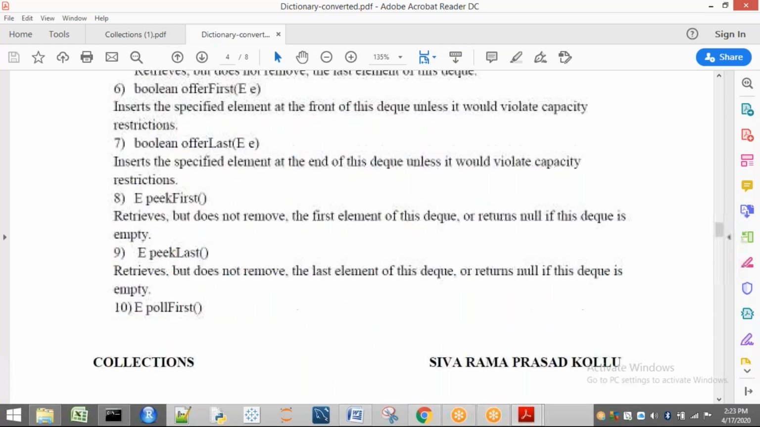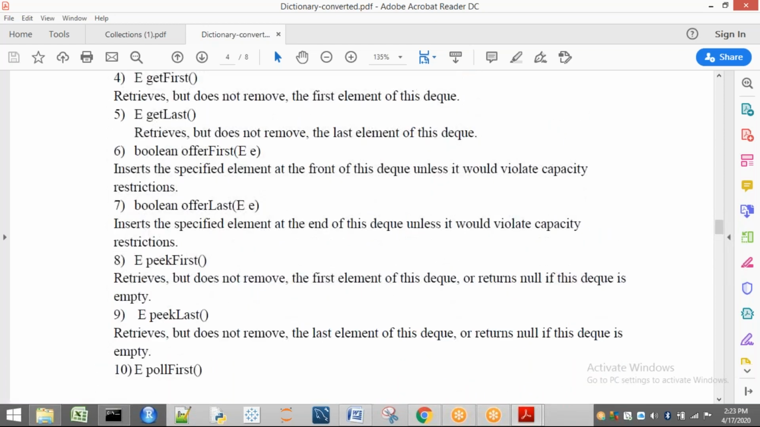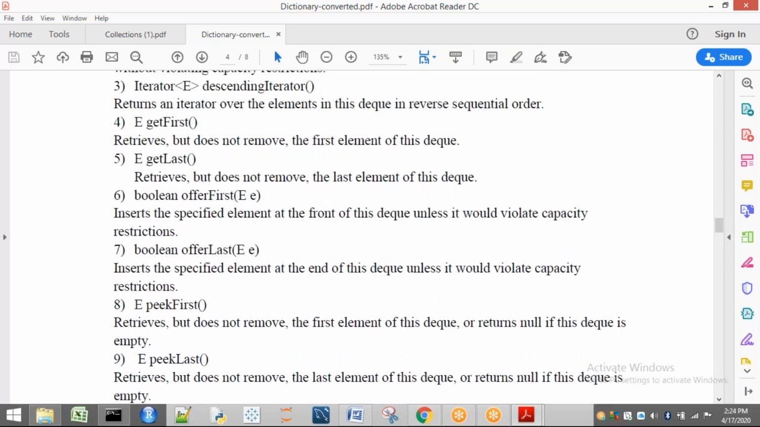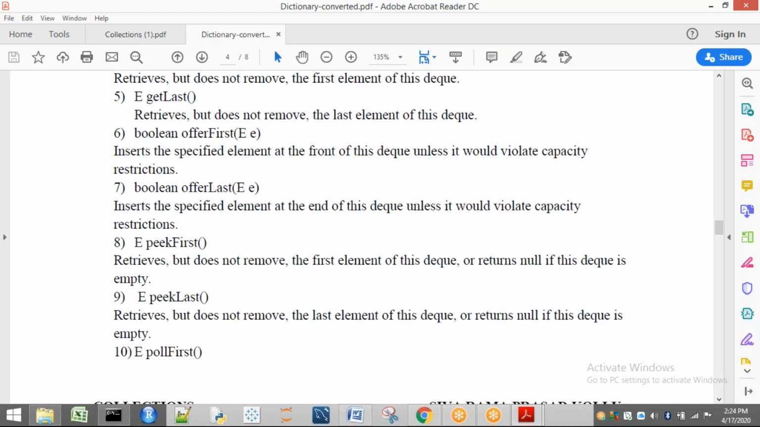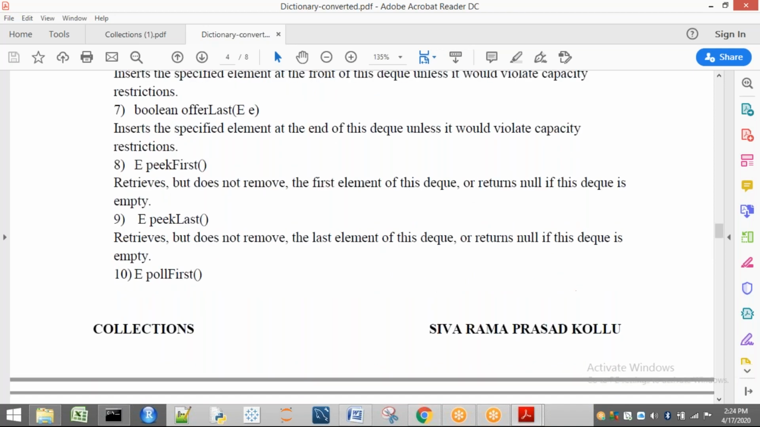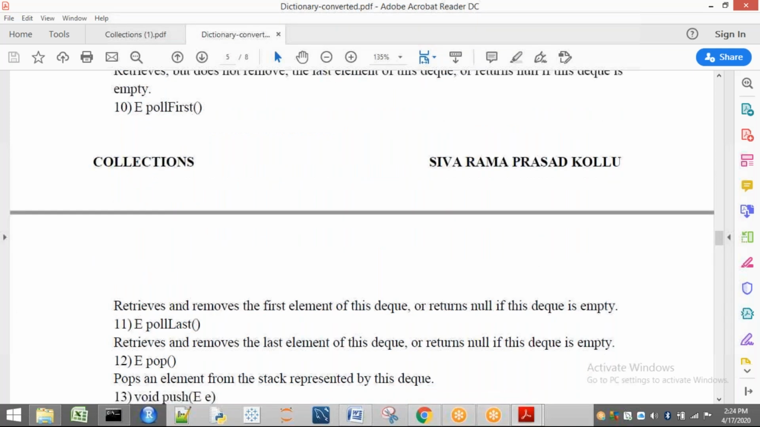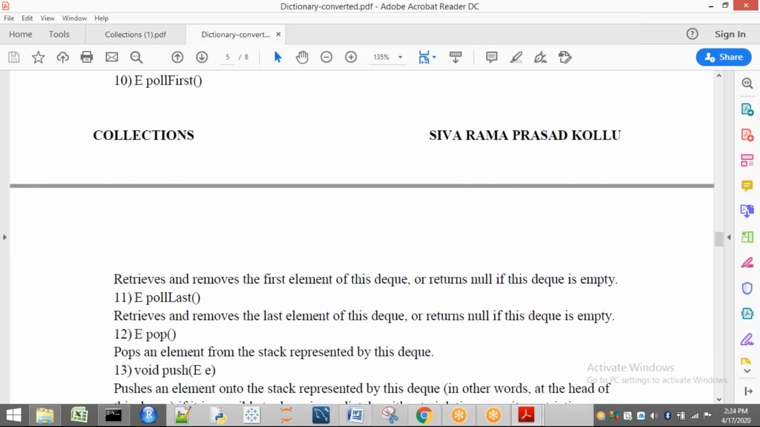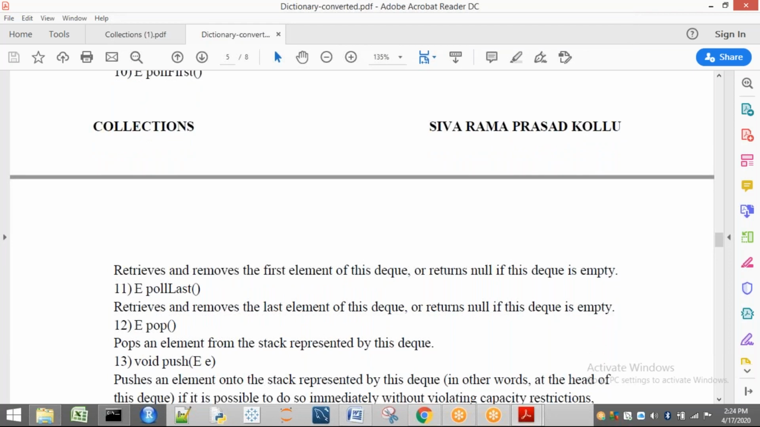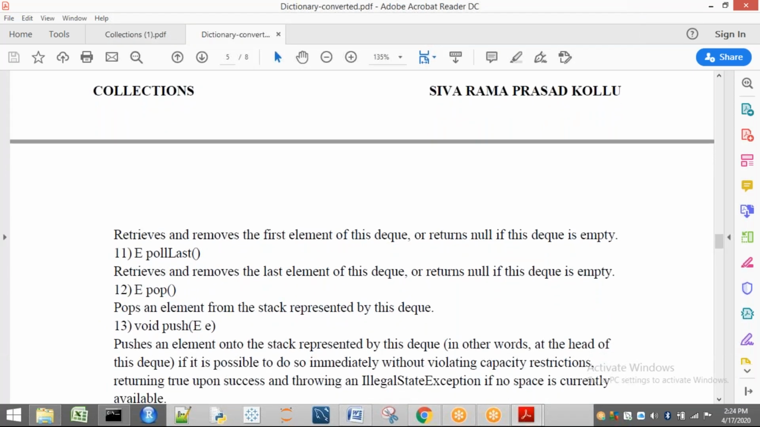The main difference between peek first, peek last, and get first, get last is that the get methods throw an exception. We have already seen these concepts. Next, poll first. Poll first means retrieving and removing; whenever it removes, it returns some value. Poll last is the same: poll first removes the first one, poll last removes the last one, and it returns the value.